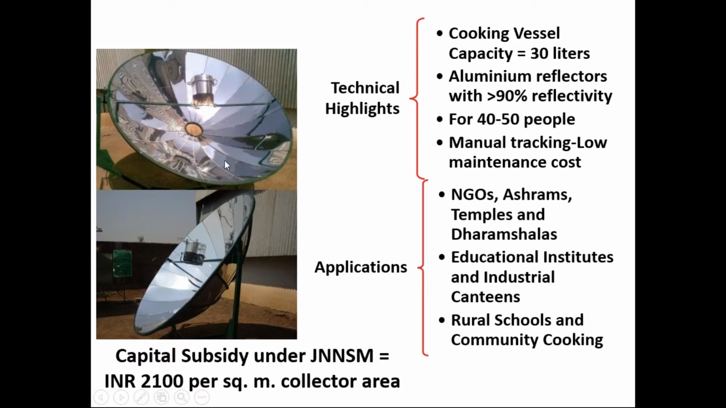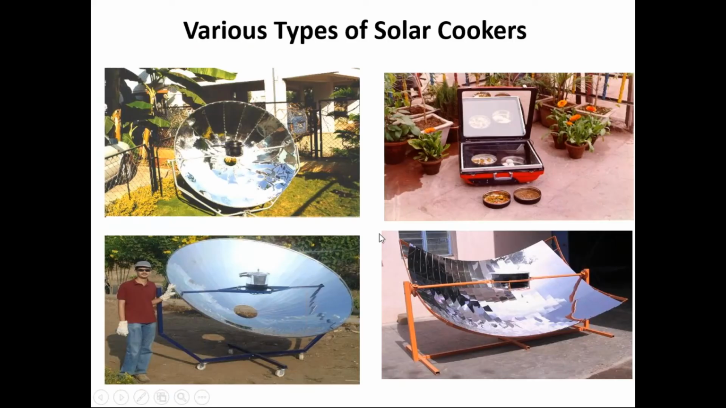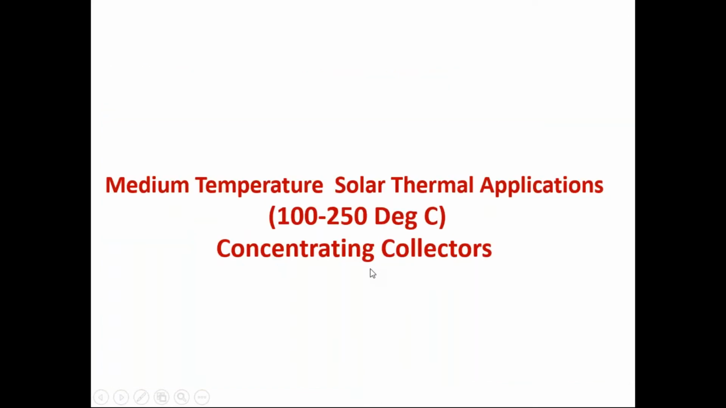Of course, there are certain advantages and disadvantages. Since aluminum sheets are used here, highly reflective aluminum sheets, if there are certain dents, then scattering of the solar rays occurs and the temperature at the focus is reduced. So these sheets need to be replaced every 3-4 years. And for this type of dish cooker, manual tracking is required. So every 15-20 minutes, it has to be directed towards the sun. So these are the various types of solar cookers which are available.